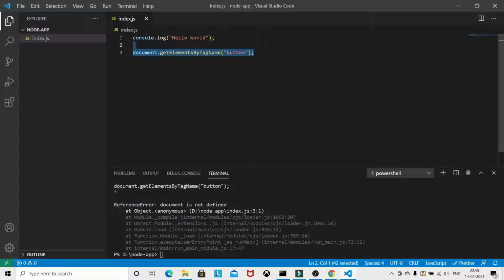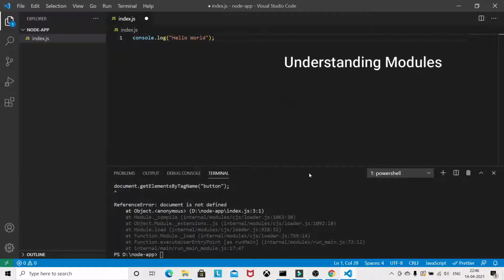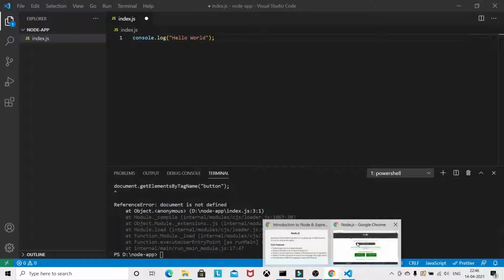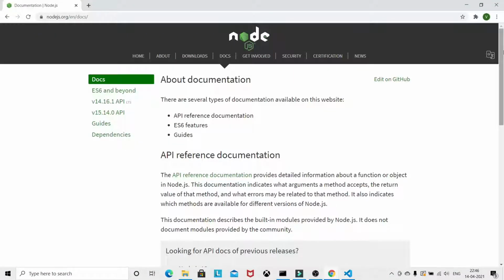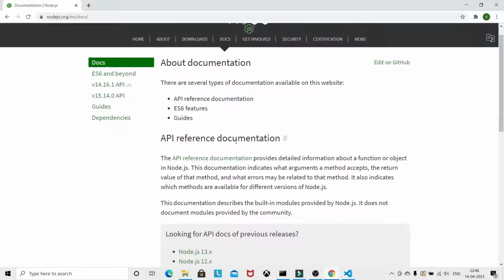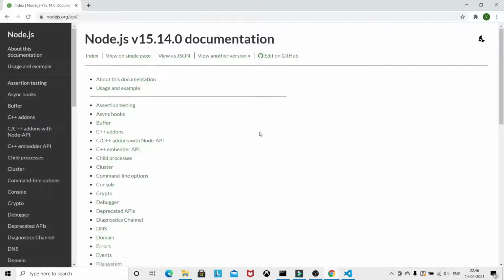So this thing you cannot do. Now we will understand modules. I will go to the official doc. Let's go to the docs here, and you can click on this API reference documentation.